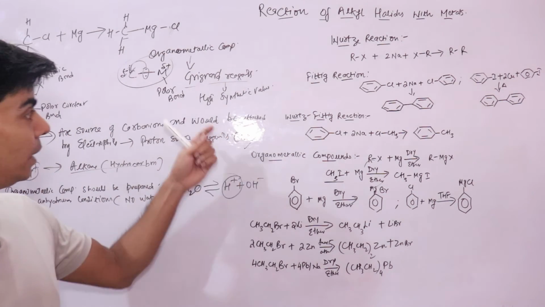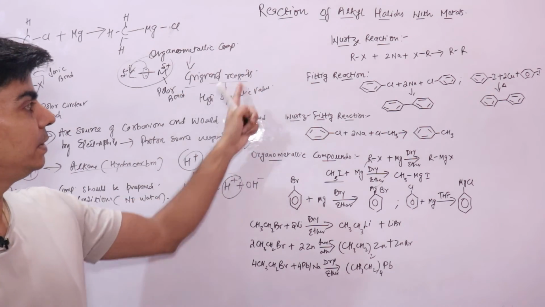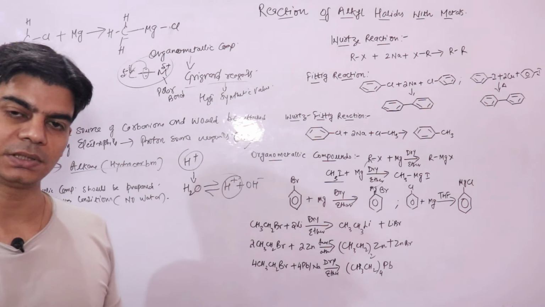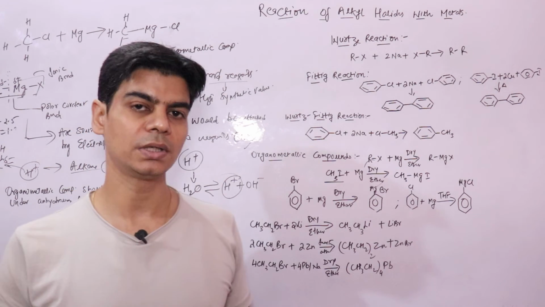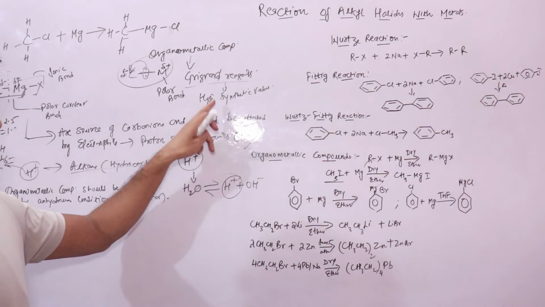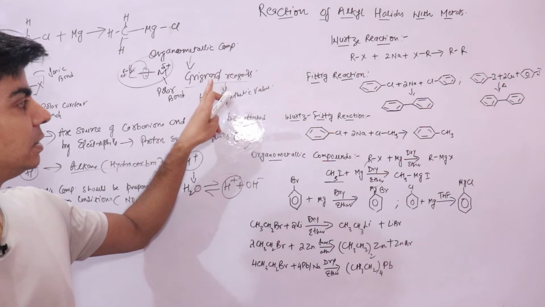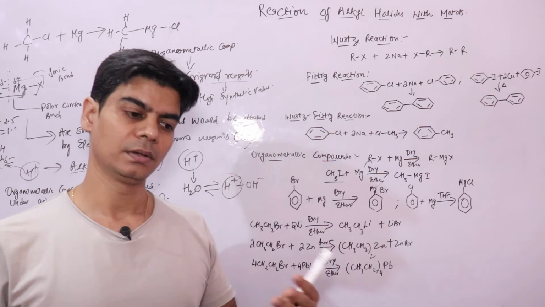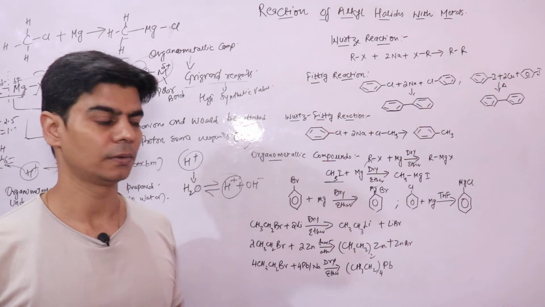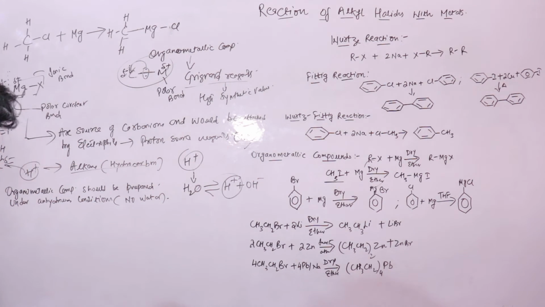Any class of organic compounds can be easily prepared from Grignard reagents. When we study different chapters, we'll see that we are using Grignard reagents to form different compounds. So Grignard reagents have high synthetic value because they can be used to prepare different organic compounds like aldehydes, ketones and carboxylic acids.